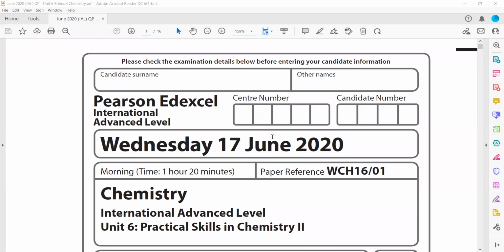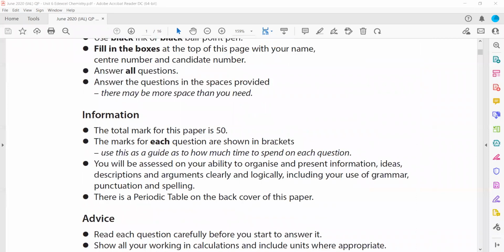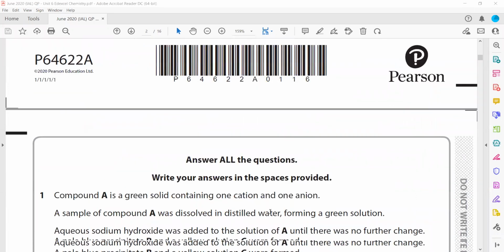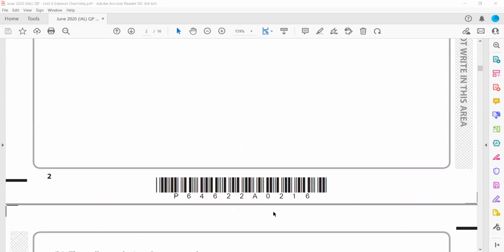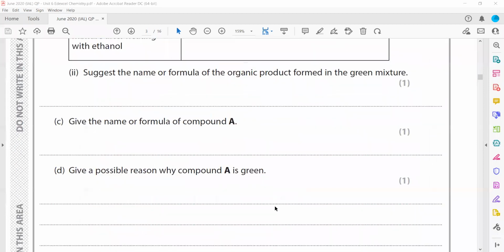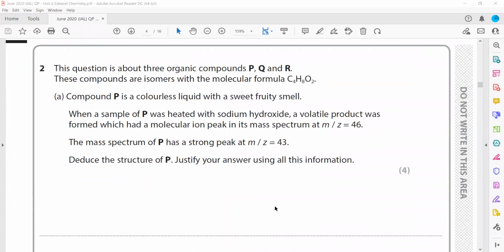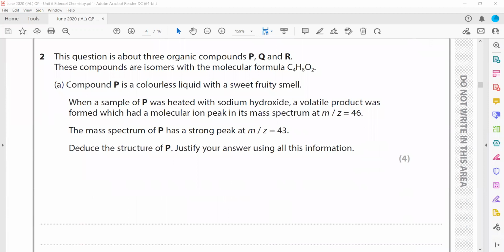So this is the June 2020 paper, 6 variant 1. The first one is question number 2. So the first doubt is question number 2, part A.